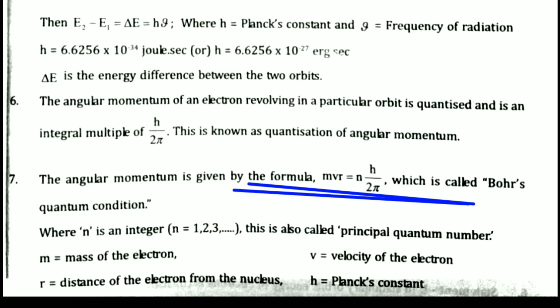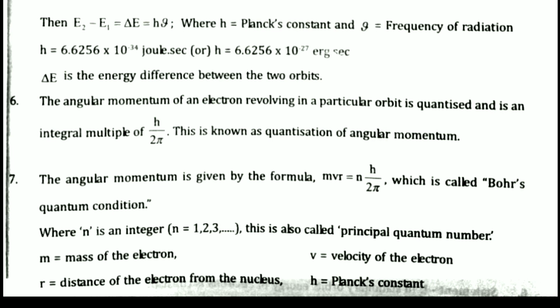So why are we adding n here? n is nothing but the shell number. In the first shell, the angular momentum is different. In the second shell, the angular momentum is somewhat different, like that. So here n is equal to the shell number. In each shell, the angular momentum value will be different. This is called Bohr's quantum condition.